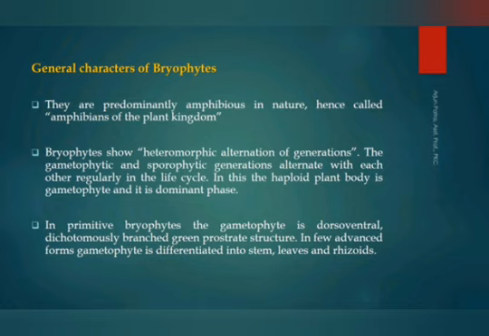The archegonium is more or less a flask-shaped organ. It consists of a swollen basal portion called the venter and the elongated upper region called the neck. That's why the archegonium consists of venter and neck.